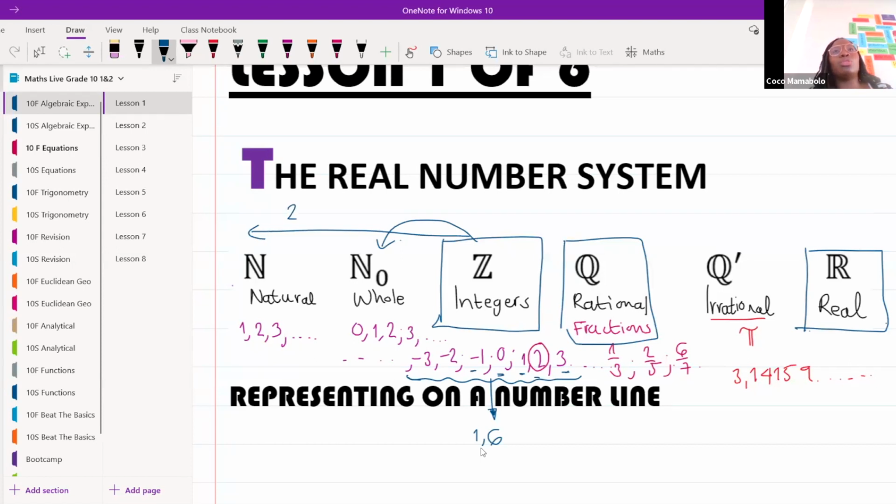So I can only get 2 or 5 or 7 or -6. I can't get -1,2. That is not an integer. Okay, it's not an integer at all. That is a rational number. So when we talk about integers, they must be positive or negative whole numbers. Okay, that's what we talk about, positive or negative whole numbers.